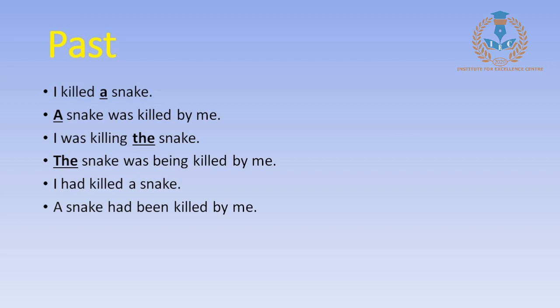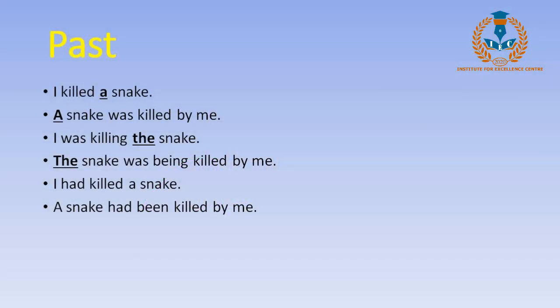Rasna will drive a car. Now, as I told you earlier, in all the future tenses we need will or shall. So this is the simple future tense. We do nothing, we'll just add will and the verb in its original form. Rasna will drive a car.